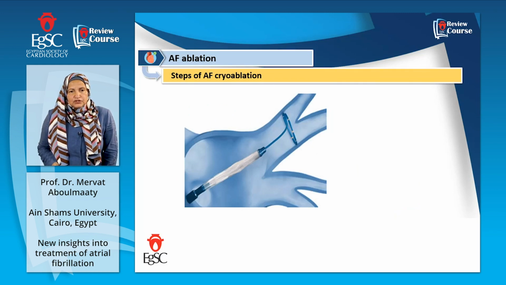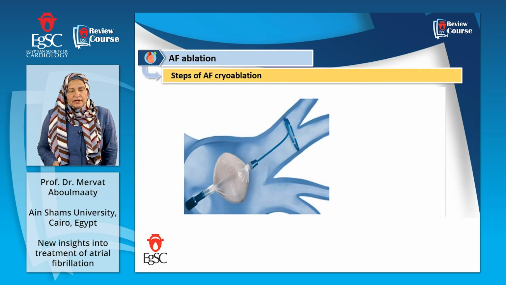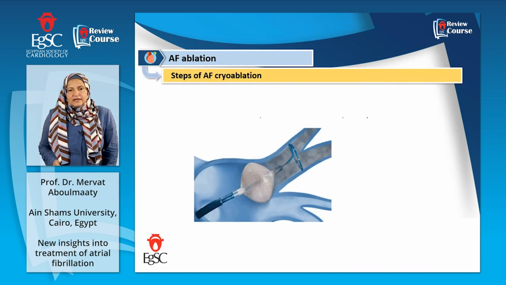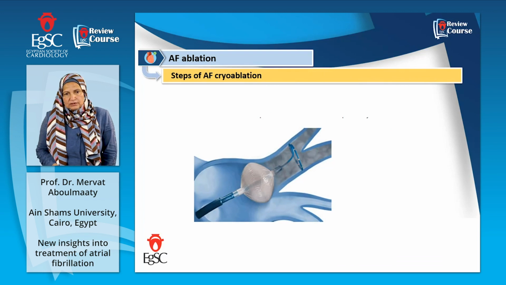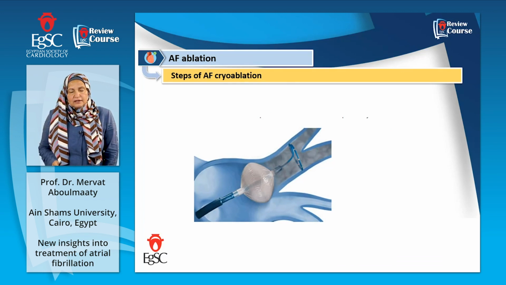Here are the steps. After transeptal puncture, placing the sheath into the left atrium, we place the circular catheter, and then the balloon is inflated. We test that the balloon is completely isolating the vein by injecting contrast, and we look for any contrast coming out of the balloon.